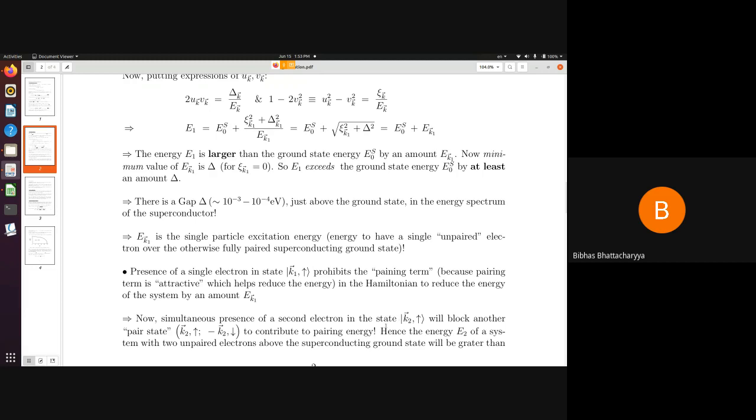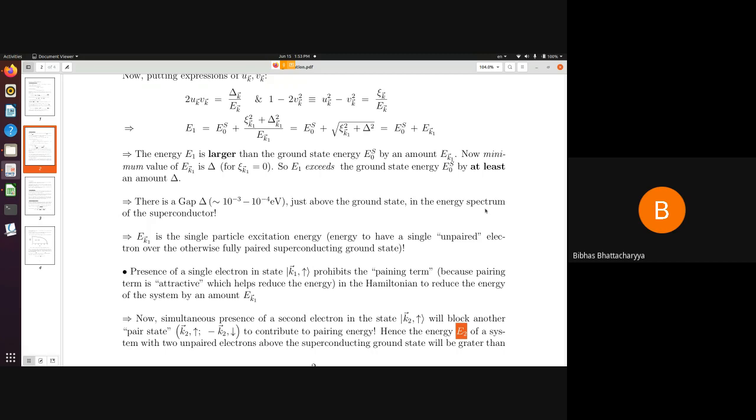So if I have one electron in this state and another electron in this state, the resulting system will have an energy E2, which will be certainly higher than the corresponding superconducting ground state. So here I am considering a system of n plus 2 particles. N particles, n being an even number, are evenly distributed among all paired states, among the Cooper pairs.